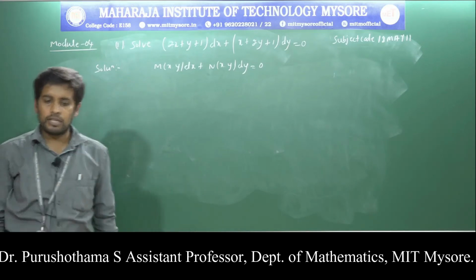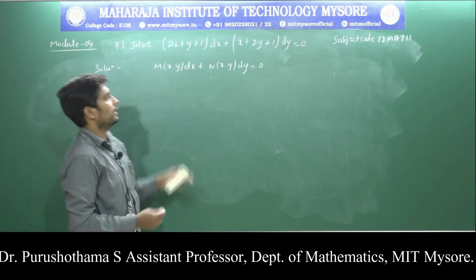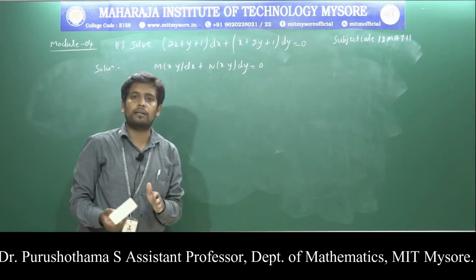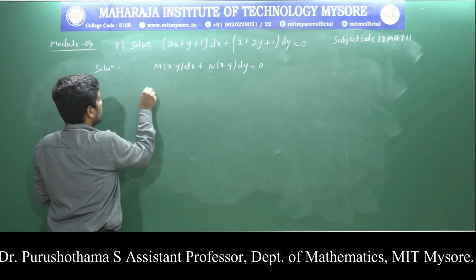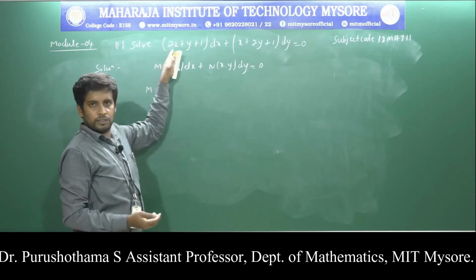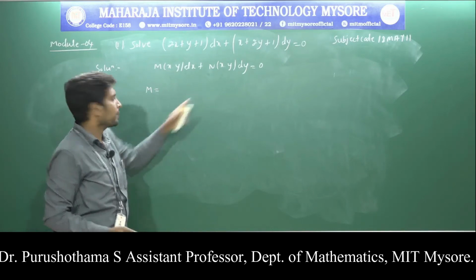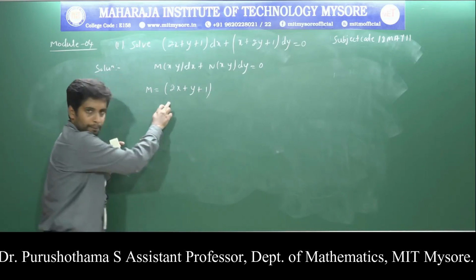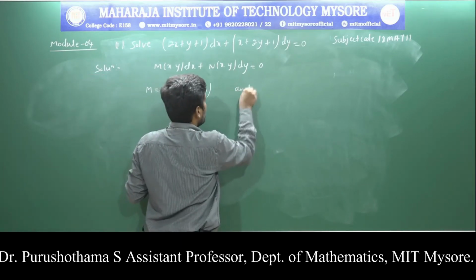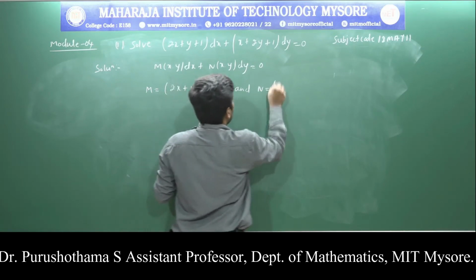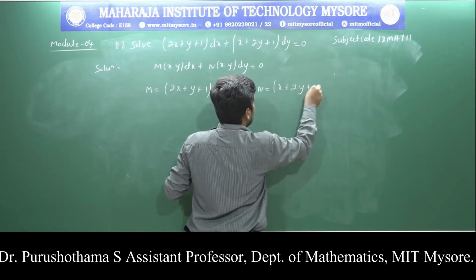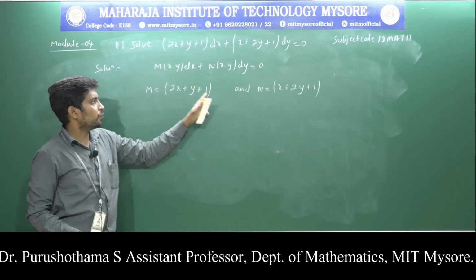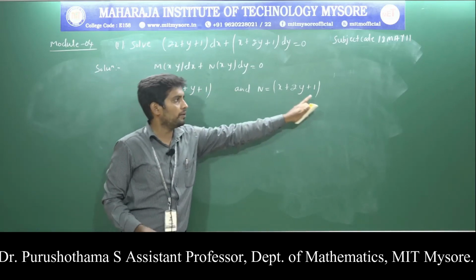Comparing the standard form with the given equation, we get M is equal to 2x plus y plus 1 and N is equal to x plus 2y plus 1.